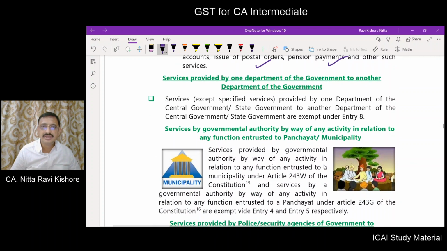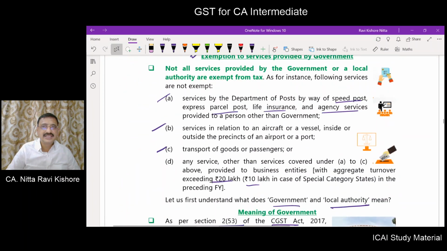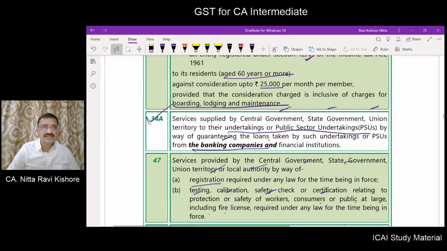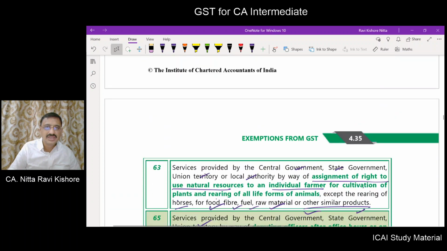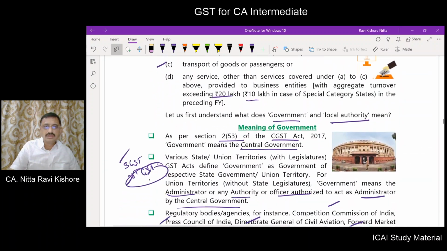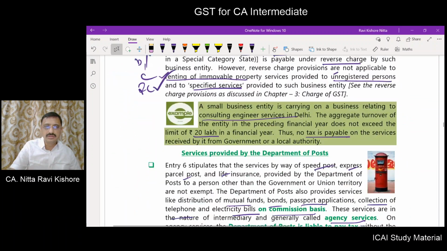Services provided by one department of the government to another department of the government. Now, this is exempt under entry number 8. We have already gone through entry number 8. What does entry number 8 state? This is central government, state government, union territory, local authority to another central government, state government, union territory, local authority. But this is not applicable to A, B, C of entry number 6. That we have already understood. Next.